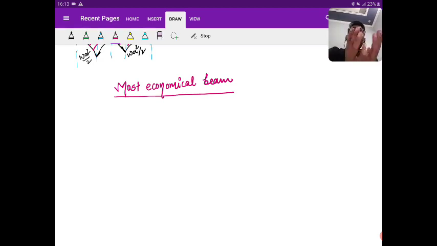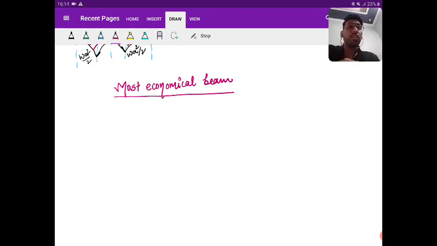When you use lesser quality material, and this you can use when less stress is developed on the beam for the given load. Load is fixed, but that load is creating minimum stress on the beam. And this can be possible only when the absolute value of bending moment is minimum, or the design value of bending moment is minimum.